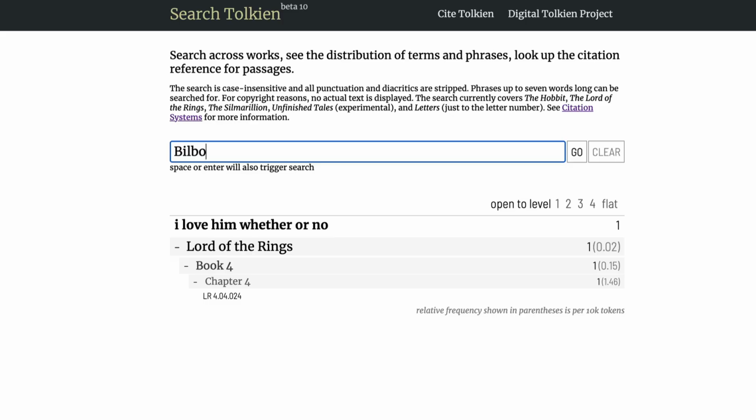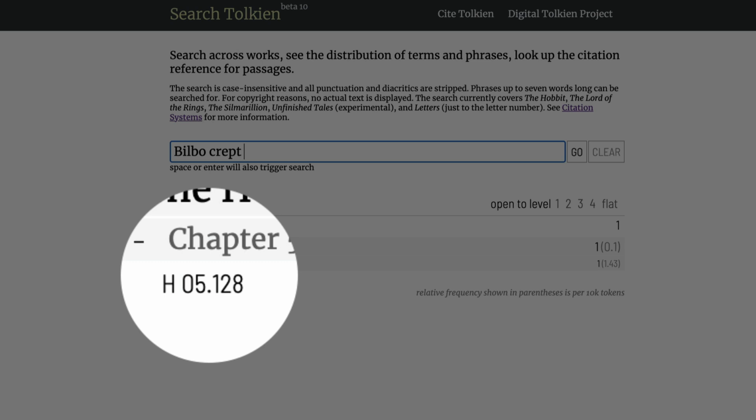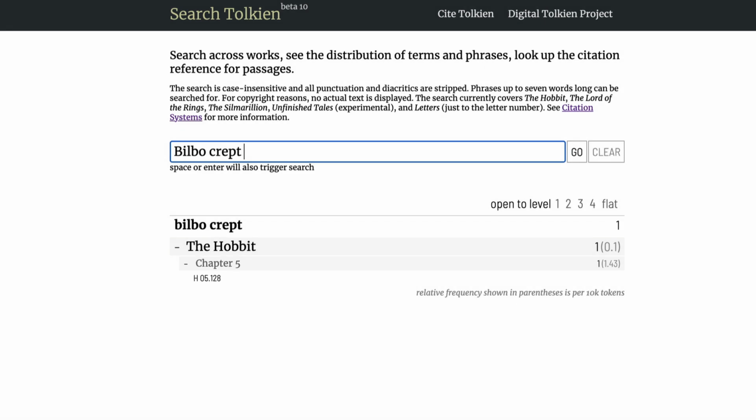So what you can do is start to type Bilbo crept. And in fact, you don't even need to type any further, because as you type each word, it narrows down the search, and it's found that the Bilbo Crept paragraph is H05128. And so there you have a paragraph level citation to use for the particular paragraph that you're looking at in the book.